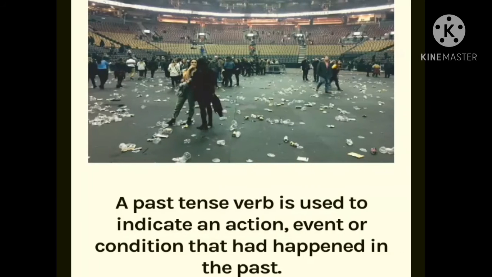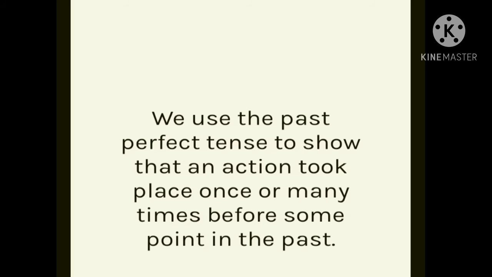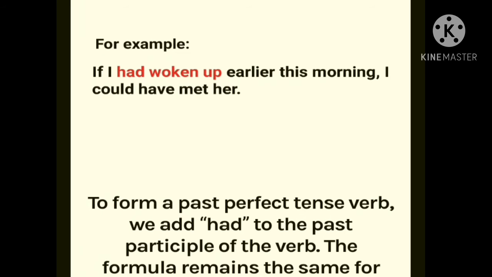Let's understand what the past perfect tense is. We use the past perfect tense to show that an action took place once or many times before some point in the past. For example, if I had woken up earlier this morning, I could have met her. To form the past perfect tense, we add had to the past participle of the verb. The formula remains the same for both singular and plural subjects.